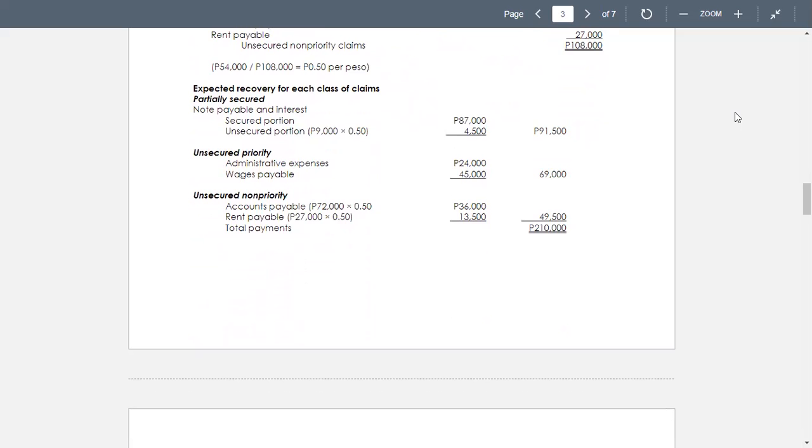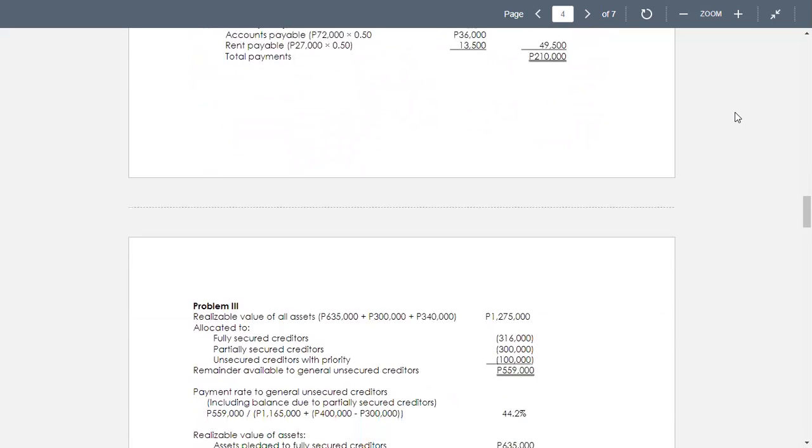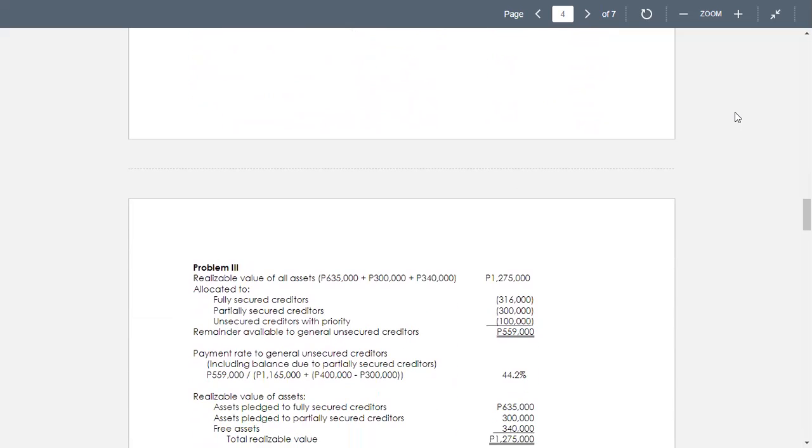3 and 4. 3 is a statement of affairs. So the question here is compute the amount that will be paid to each class of creditor. We have the following data taken from the statement of affairs of Motor Sports Company. Assets pledged with fully secured creditors, realizable value of 635,000. So 800,000 is the assets pledged with fully secured creditors. Then those with partially secured creditors, free assets, fully secured creditor claims, partially secured creditor claims, unsecured creditor claims with priority, and general unsecured creditor claims.